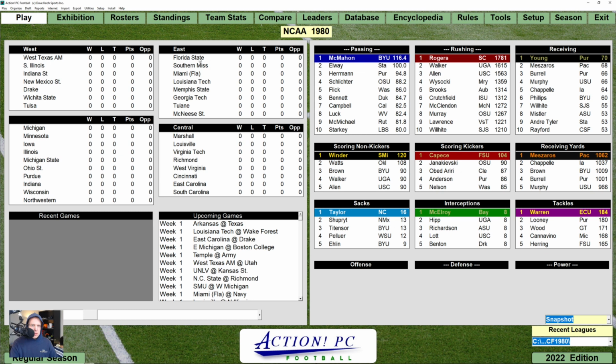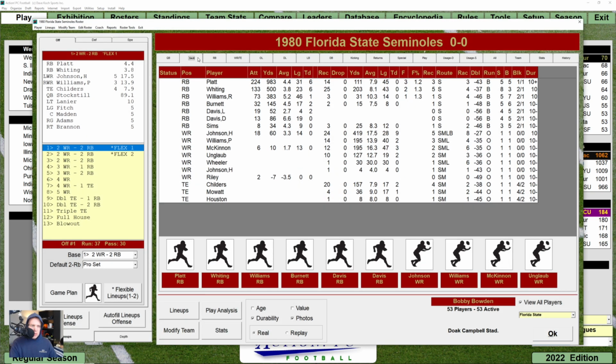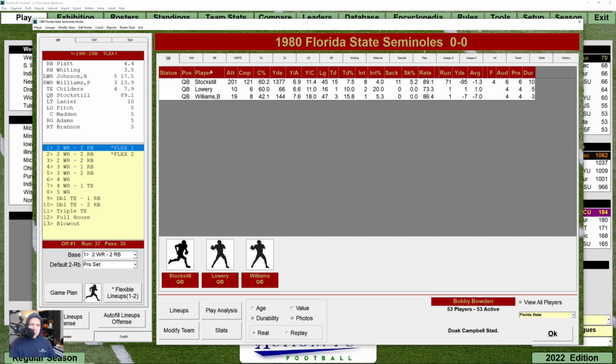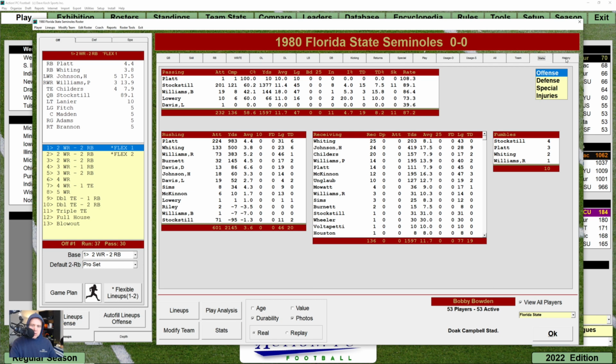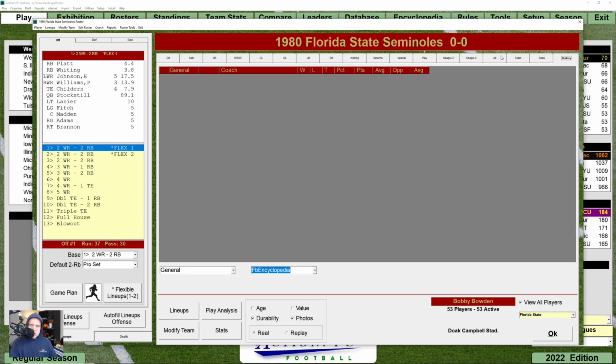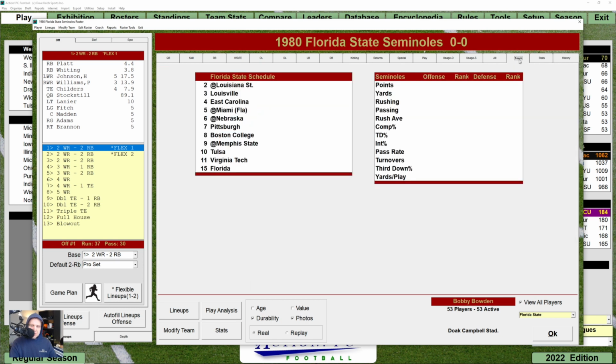Because if you click on a team like Florida State, you'll get this information. You get the team. You can look at the quarterbacks, the running backs. You can look at the stats. You can look at the history. But it won't tell you what you're looking for, right? Action PC Football, believe it or not, is kind of a mess when it comes to this stuff because there's all sorts of things you can look at, but it's not really that well put together.